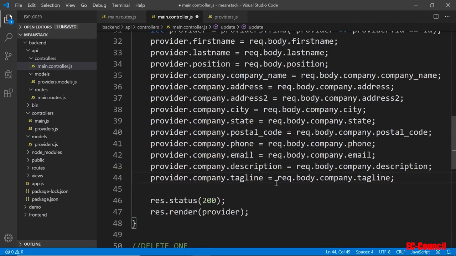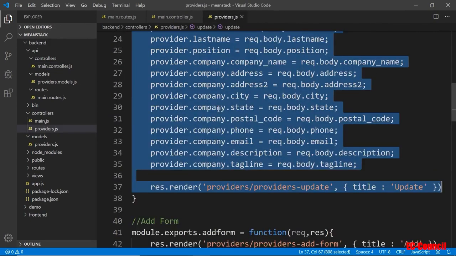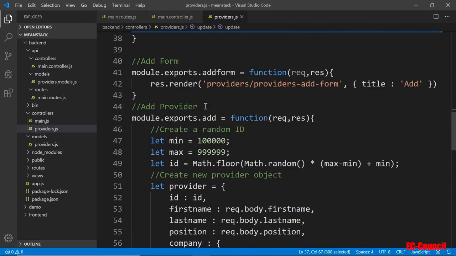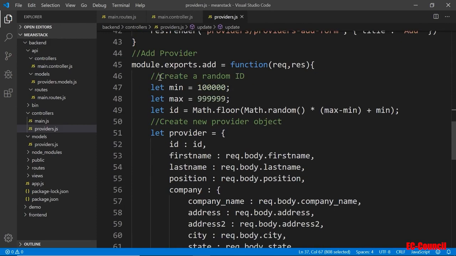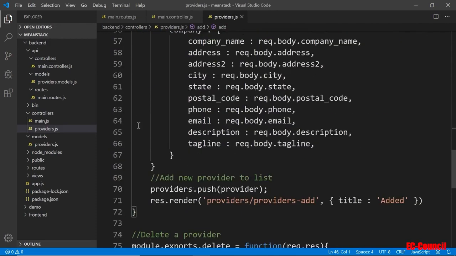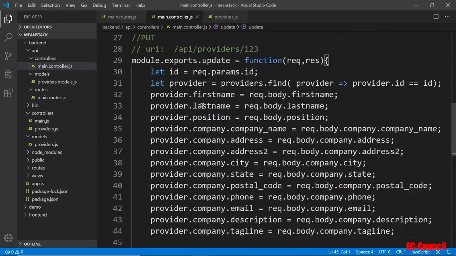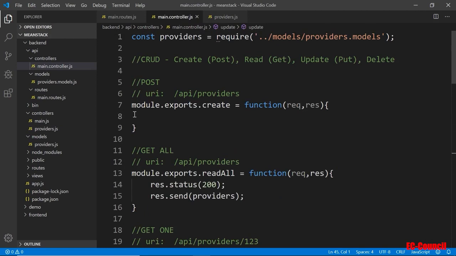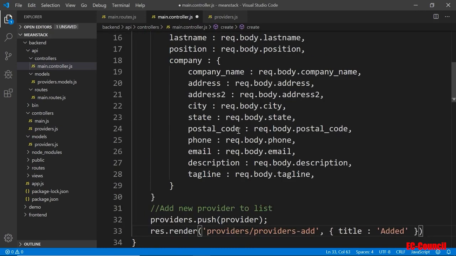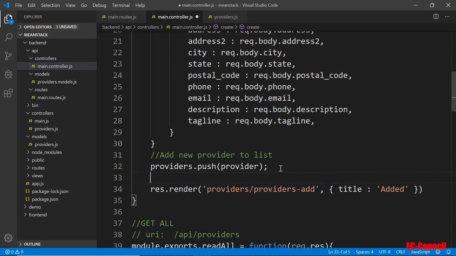And then let's go over to the add. This would be the create. So I'm going to copy again from line 46 all the way down to line 71 and go to the add way in the top. All right, so again, down here would be a status of 200. And we're going to just send the same data back over.